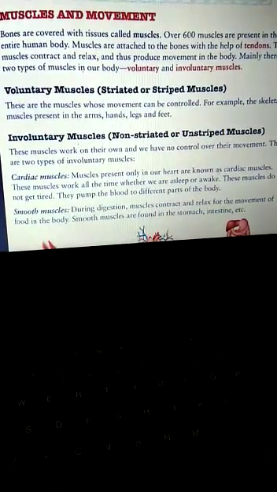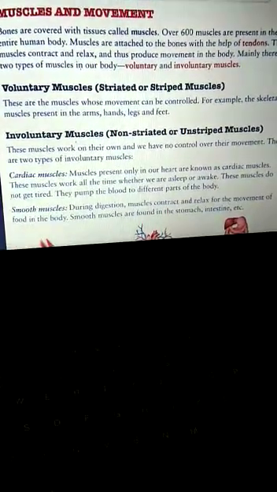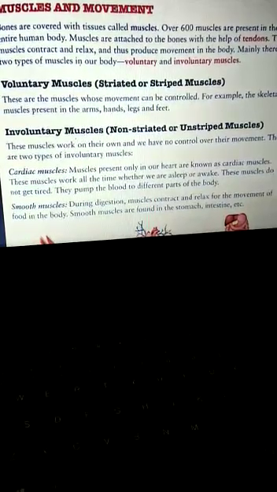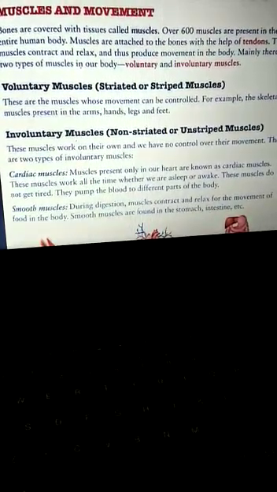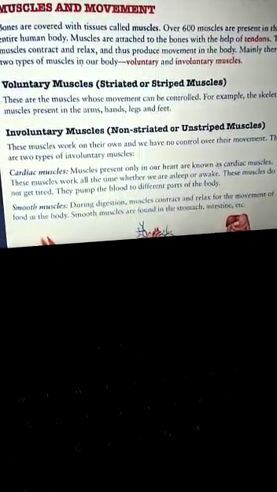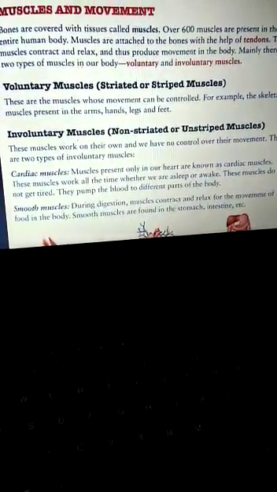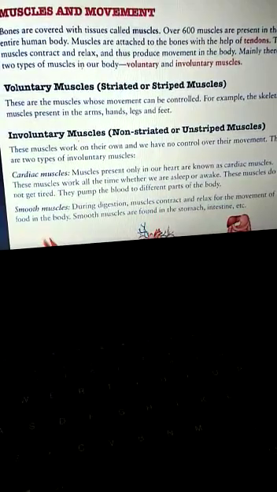These muscles are under our control. We can move them according to our will. They are known as voluntary muscles. And where are they present? They are present in our arms, hands, legs, and feet.